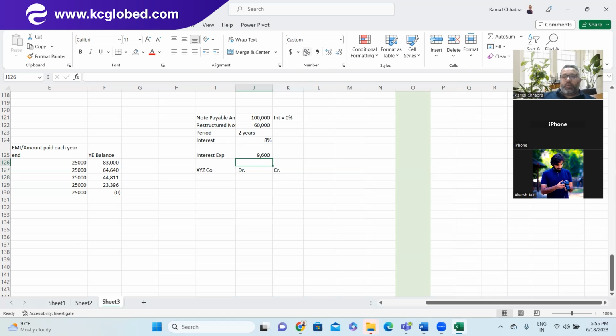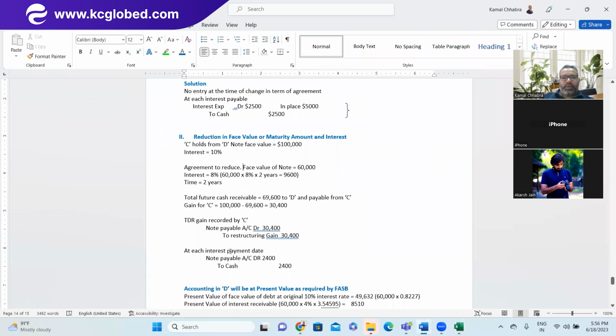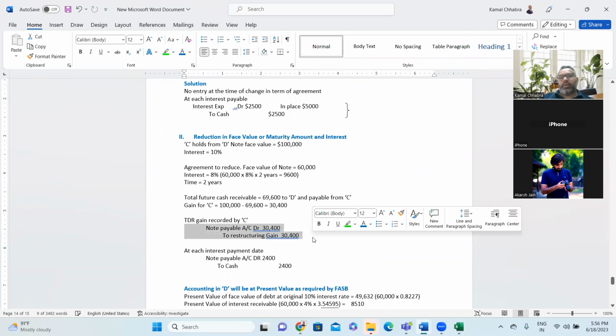And now what is the gain or loss? So total amount was 100,000. Now the actual amount they end up paying is 69,600, right? So this 30,400 is the amount of gain for the debtor and loss for the creditor. How will the debtor record it in their books of account? Very simple. Note payable account debit to restructuring gain of 30,400. Make sense? Yes, sir.